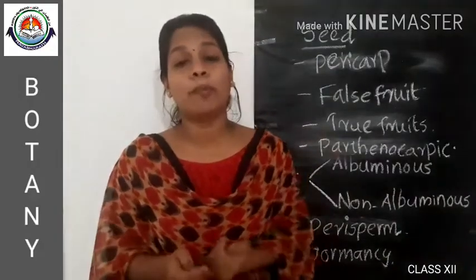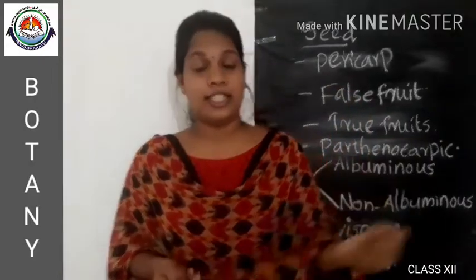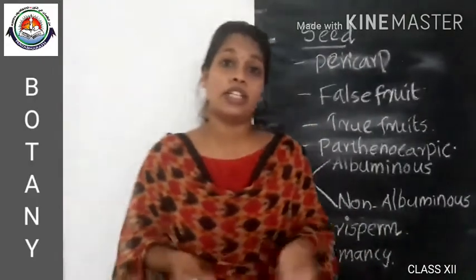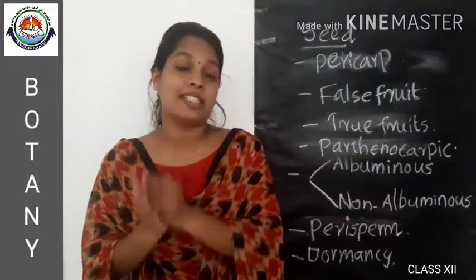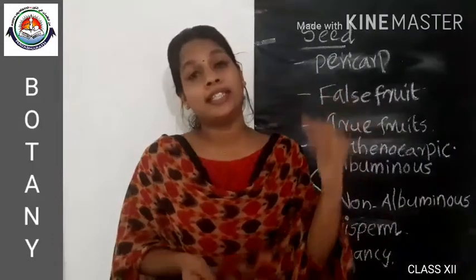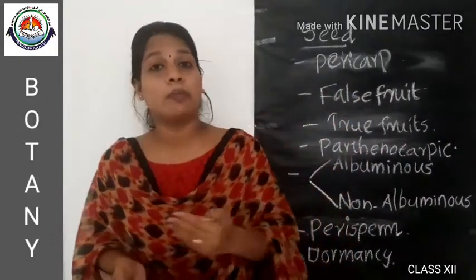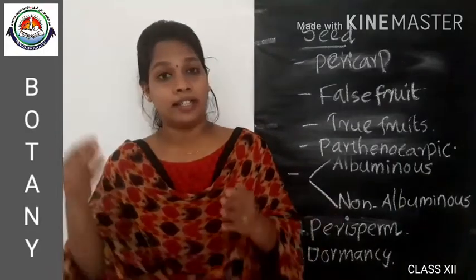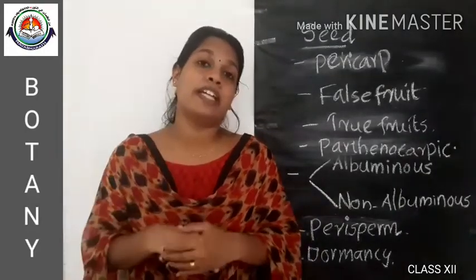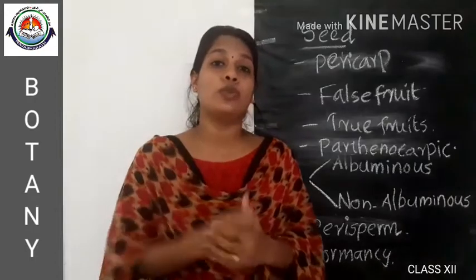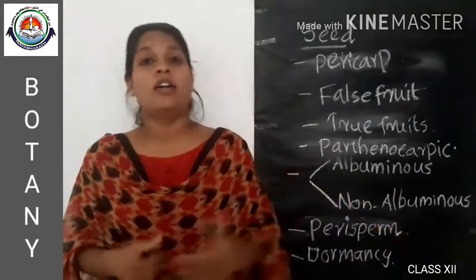Seed dormancy and seed dehydration are of great importance, because during seed dormancy the seed is preserved, and under favorable conditions it can be grown into desirable products.